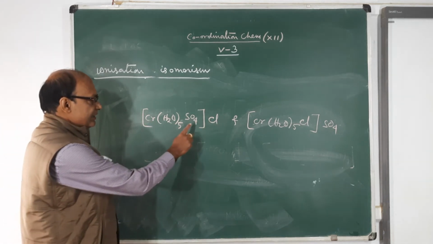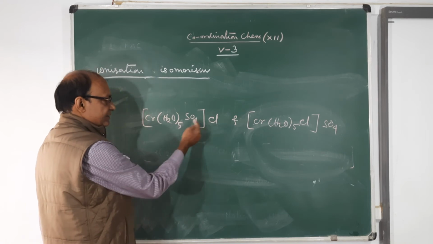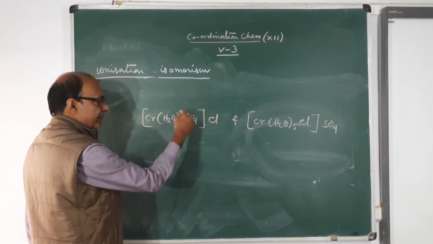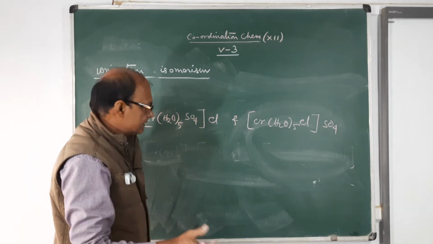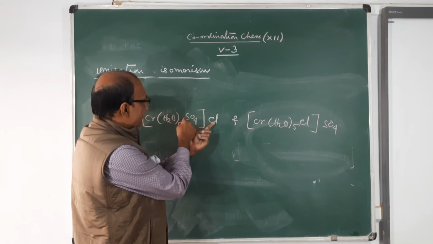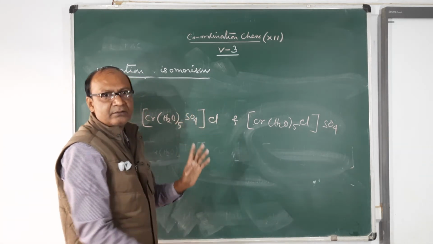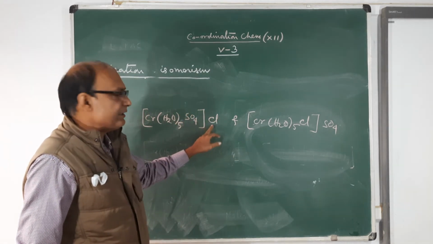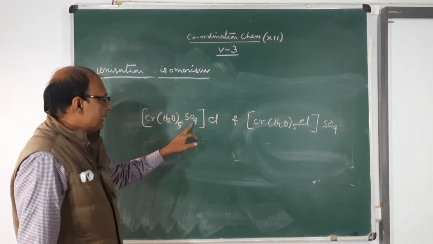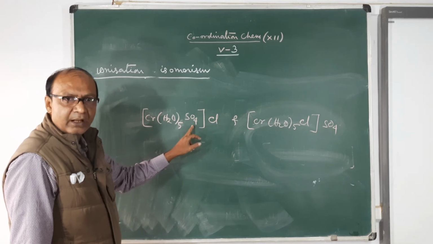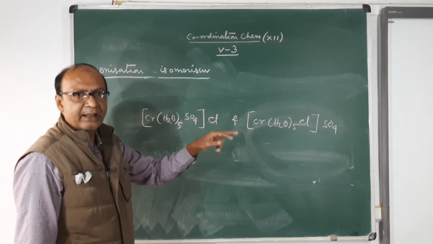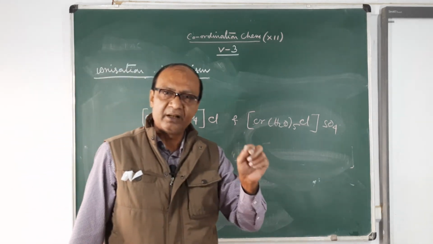So see here, what change do you observe? This is the exchange. The chloride ion, the counter ion, becomes the ligand and the ligand becomes the counter ion. In these cases, when this exchange is done, you will get ionization isomerism. So define it in this way: this isomerism arises due to the exchange of ligand and counter ion, such that the counter ion can act as a potential ligand.